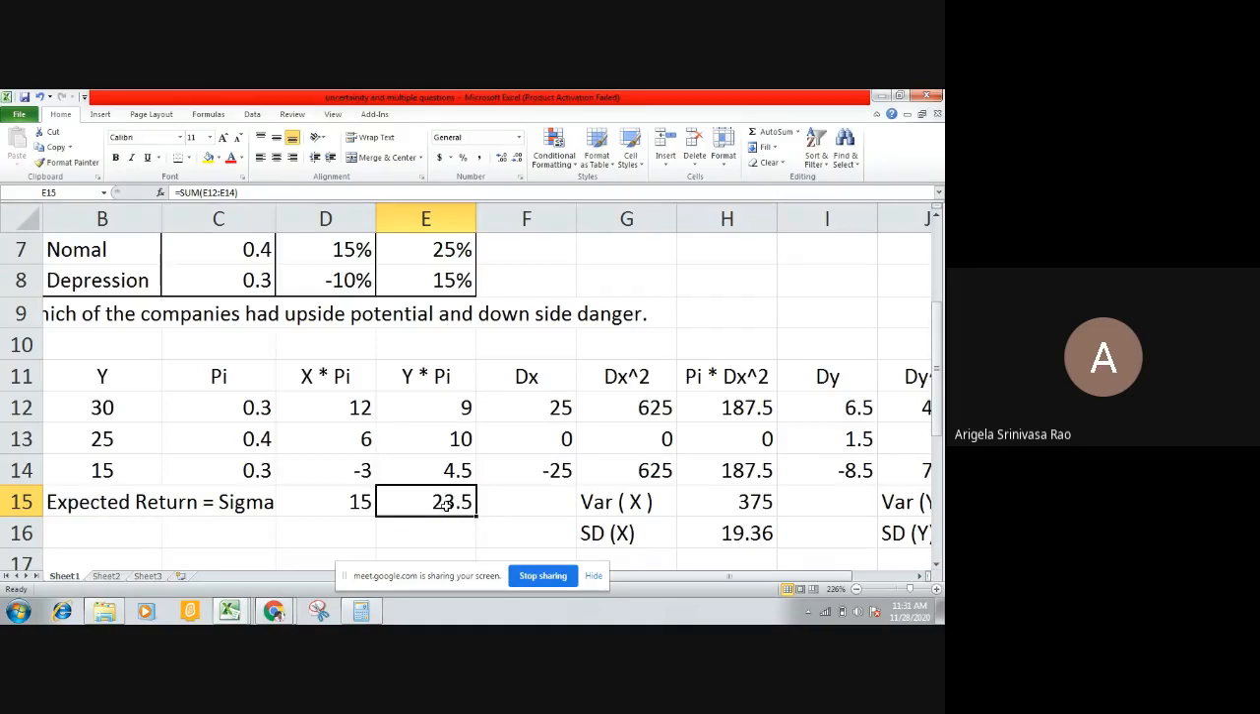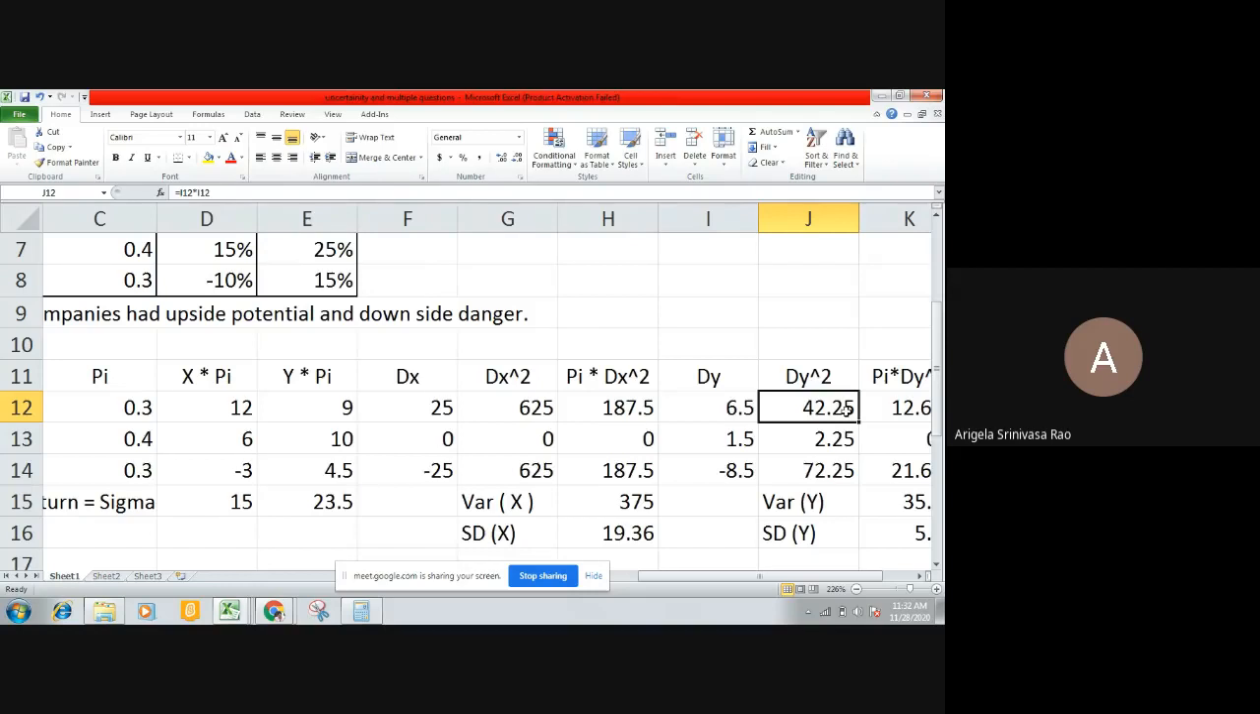So what is the deviation here? 30 minus 23.5, 25 minus 23.5, 15 minus 23.5. What is 15 minus 23.5? Minus 8.5. Yes, this is the value you are looking at. How does this 1.5 come? 25 minus 23.5. Very good. How does this 6.5 come? 30 minus 23.5. Very good.